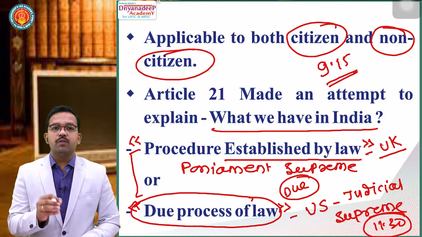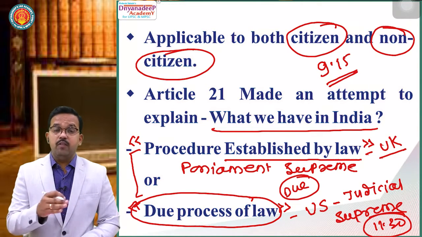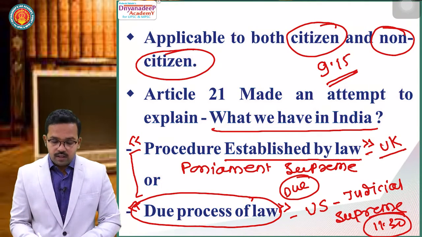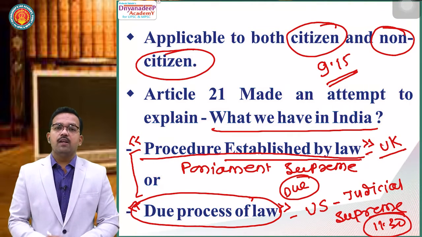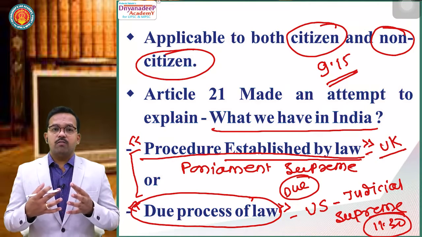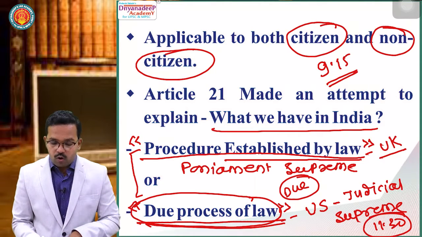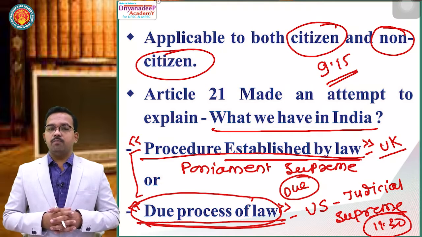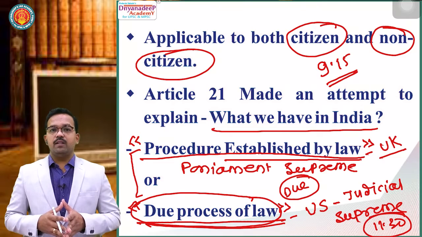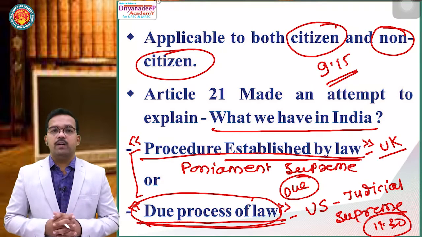So when we take the word-by-word meaning of a particular law or a statute, what is being said in words, and we do not go into the intentions, it is procedure established by law. Whereas when we take a rational decision, when we go into the intentions of a particular thing, when you think about what the intentions are, what the possible outcomes are, what is rational, what is good, that is called due process of law. That's why Article 21 makes an attempt, through various judicial decisions, to explain what we have in India, whether we have parliamentary supremacy or judicial supremacy. I will make an attempt to explain this in this very simple article. Clear? Now see.